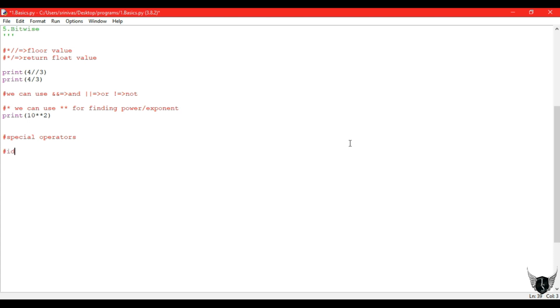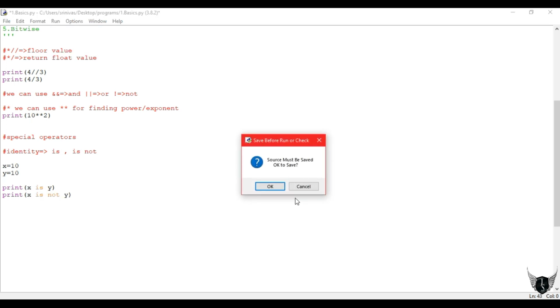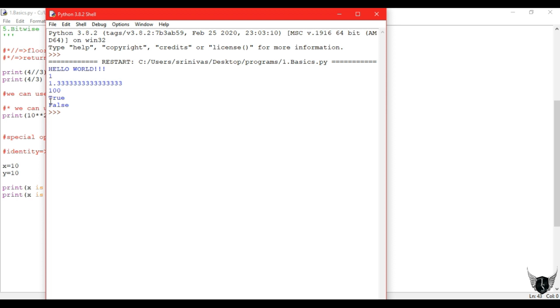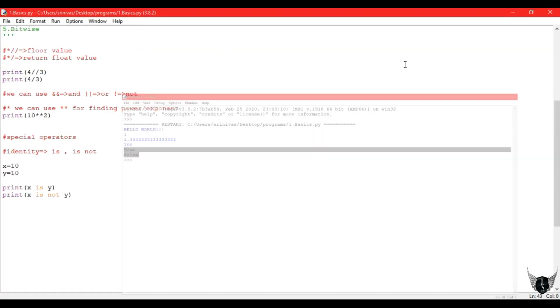Coming to special operators, there are some special operators also in Python like the above ones. There are two types. The first type is the identity operator. We have is and is not. Let's see some examples of is and is not. I have declared a variable x equal to 10 and y equal to 20. See, I didn't mention any data type for them because Python by default gives the data type based on the value. I wrote two statements, x is y and x is not y. The meaning is to check whether x is y or not.